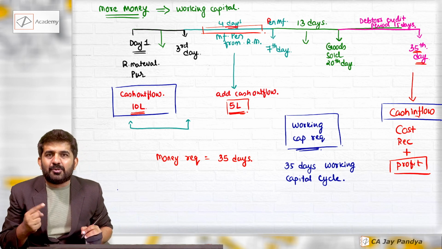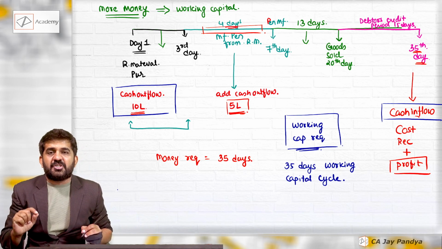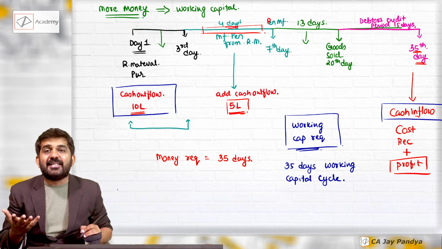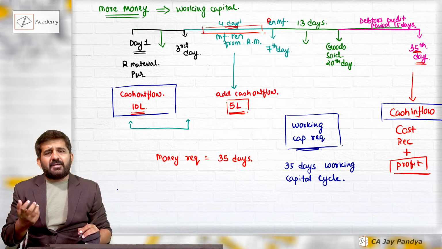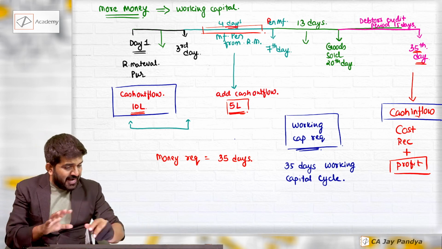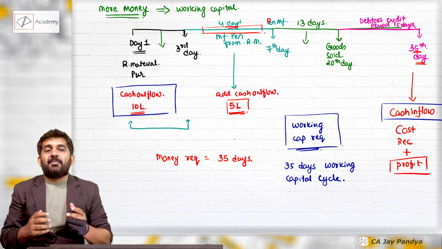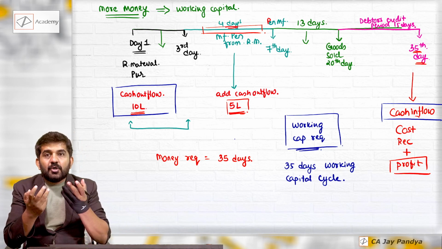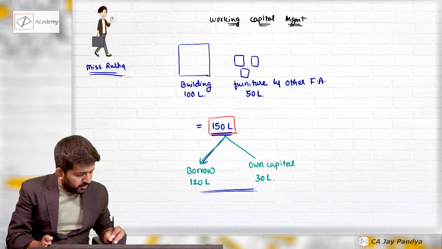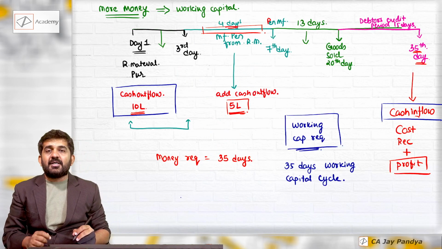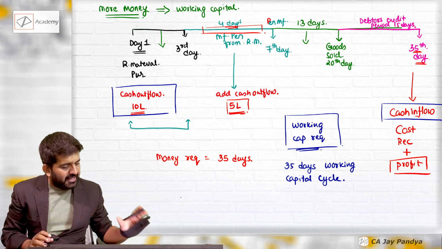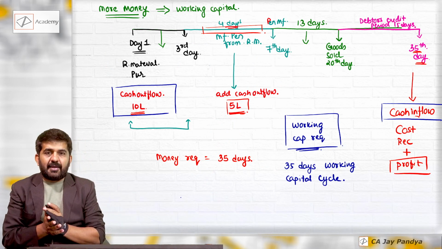Bank also gives loan for working capital requirement, which in technical terms is termed as CC or cash credit. Sometimes overdraft is also used for working capital requirement. And this is how working capital requirement emerges. Rucha understood that she will require more than 150 lakhs rupees for running her business. She will require some additional capital, which will be termed as working capital requirement.